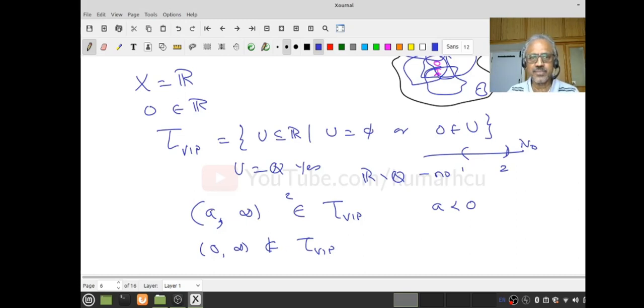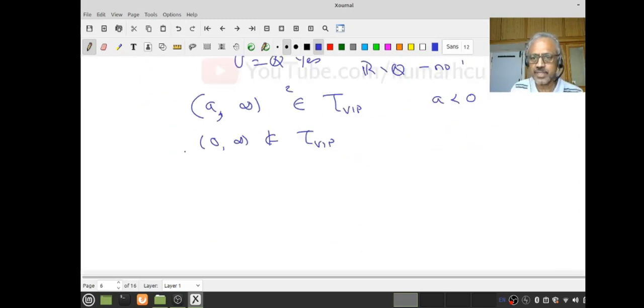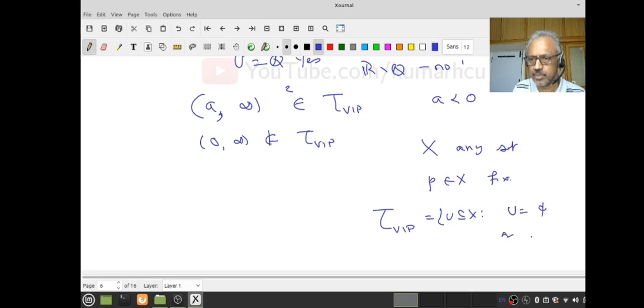And this is the reason why I took X equal to R. For example, I could have started with any set X, and some particular point p in X, fix it. Then I can define tau VAP, where p is the VAP, that is U is a subset of X so that either U is empty or p must be in U. That's it.